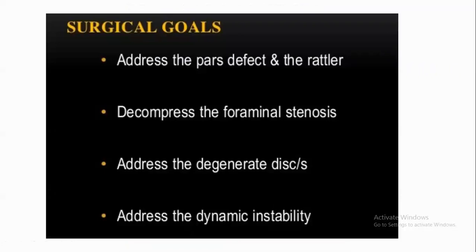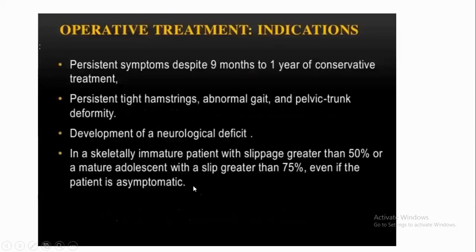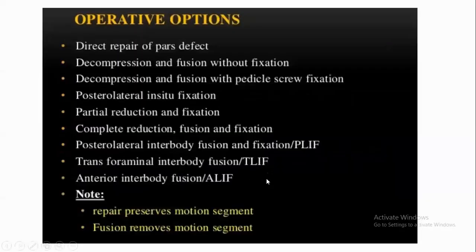Surgeries address a pars defect and associated causes, decompress a foraminal stenosis, address a degenerative disc and address dynamic stability. Operative treatment is usually indicated after 9 months to 1 year of conservative treatment, persistent tight hamstrings and abnormal gait, a pelvic deformity, development of neurological deficit, slippage greater than 50 degree, and in the adolescent with slip greater than 75 degree, even if the patient is asymptomatic.